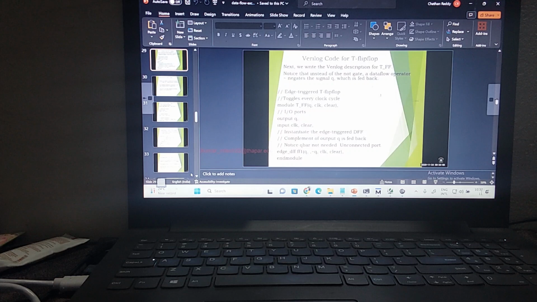Now what I'm doing, input is clock and clear. So what I'm checking is the T flip flop. How can we check this? The complement of the Q is fed back. Notice Q bar is not needed when you're working with a ripple counter. Q bar is not necessary. But when you're modeling the T flip flop, you're modeling the output Q and Q bar both. Here Q bar is not necessary.